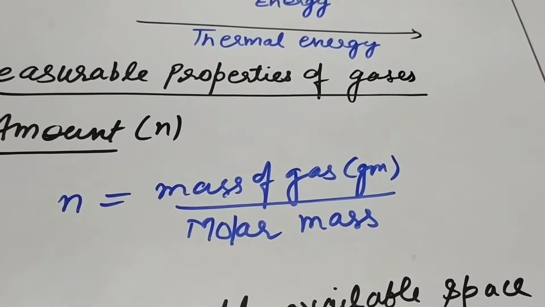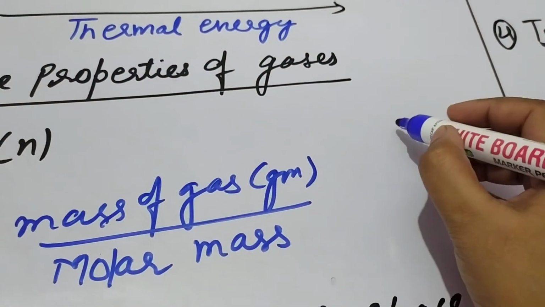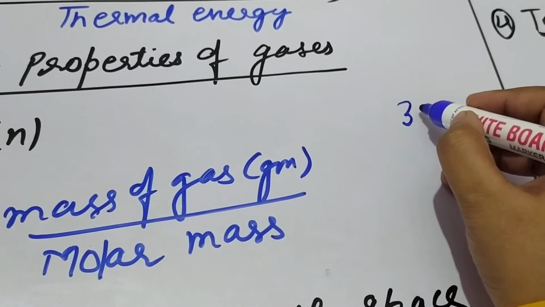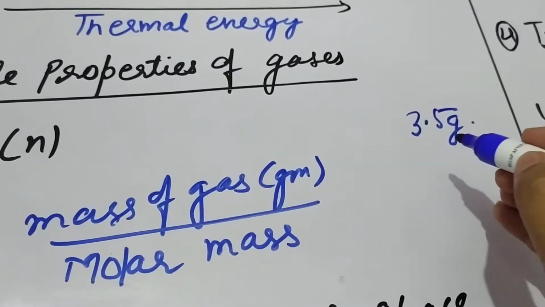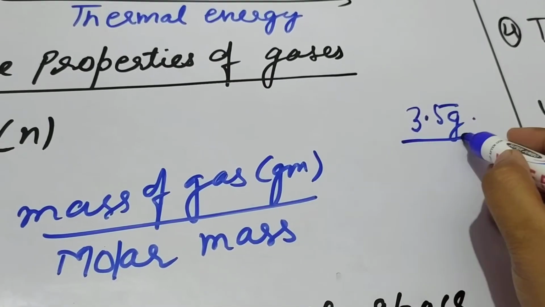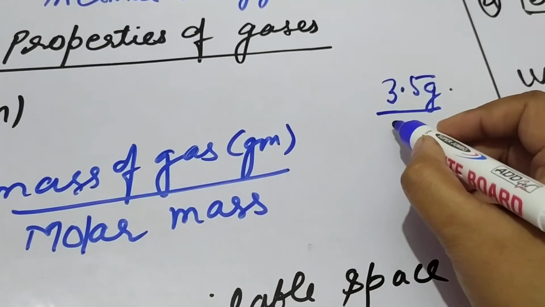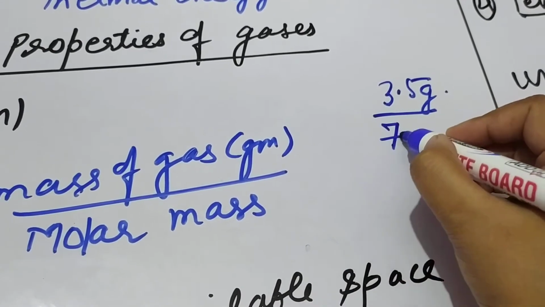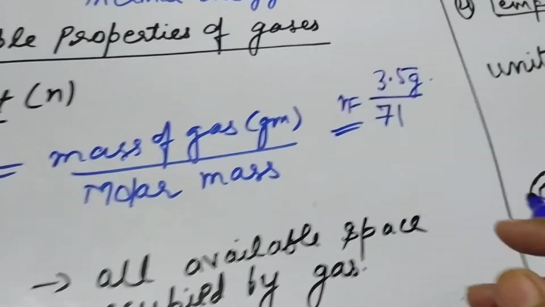Suppose we want to find out the number of moles for the weight of chlorine gas, suppose 3.5 gram of chlorine gas. We want to find the number of moles of this gas. So this is the weight divided by the molar mass of the chlorine gas. Chlorine is 71, that is the molar mass of chlorine gas. So if you divide, you will get the number of moles of the chlorine gas.